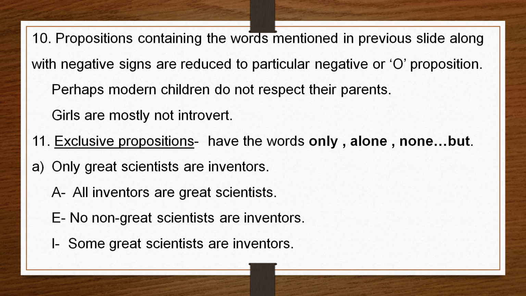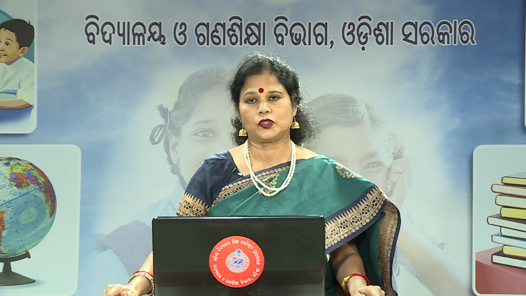propositions. The propositions which contain the words only, alone, none but, those are called exclusive propositions. Only great scientists are inventors. All inventors are great scientists, a proposition; the subject and predicate places are changed. And none but great scientists are inventors, then I proposition: some great scientists are inventors.